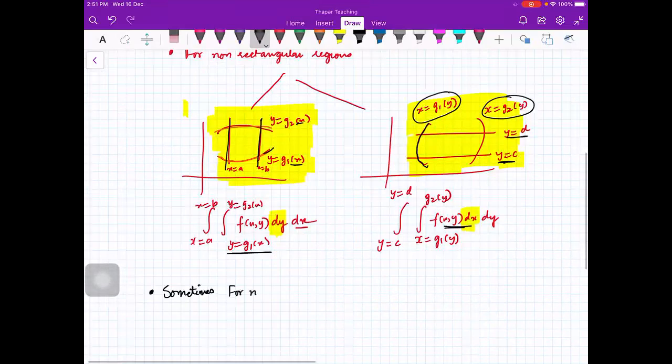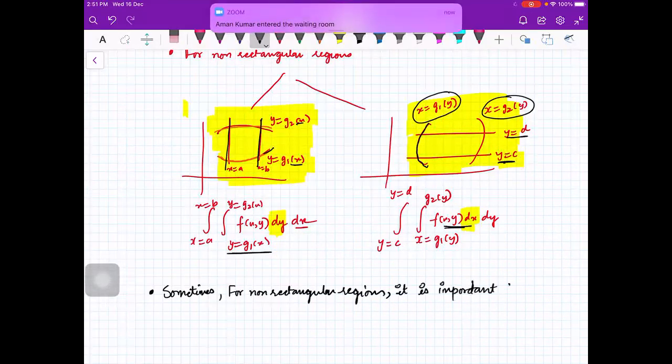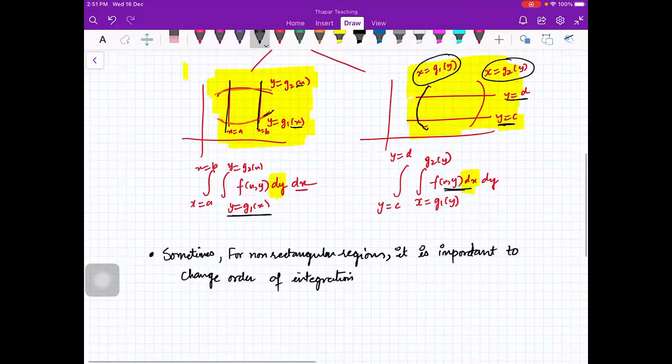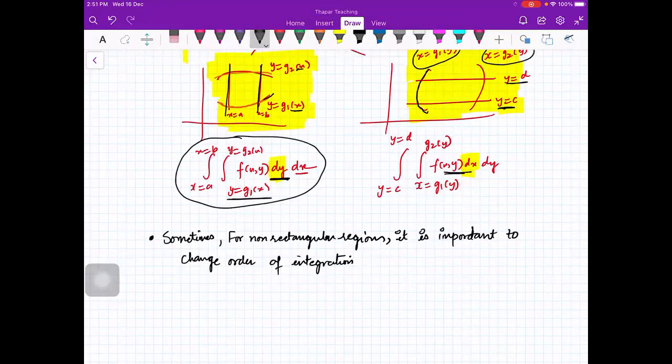Okay, so yesterday we had concluded our lecture on this note that sometimes for non-rectangular regions also, it is important to change the order of integration. What is the meaning? Meaning is that if you have something like this, you want to make it dx dy.